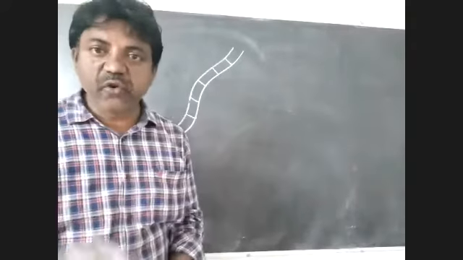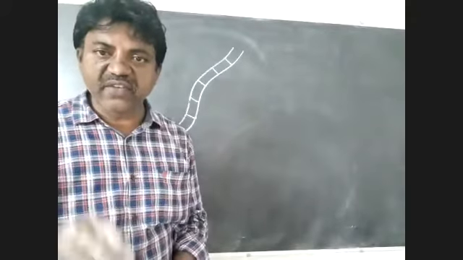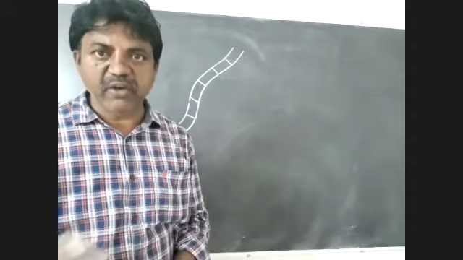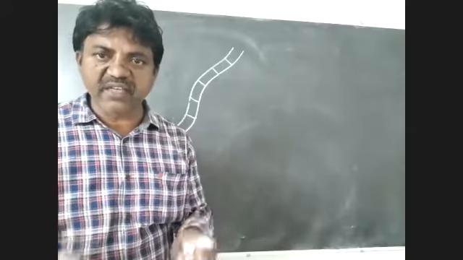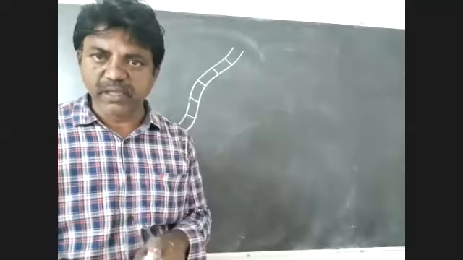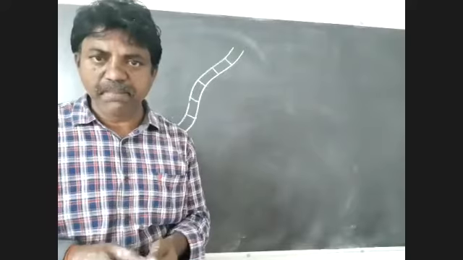And it floats freely on the surface of water. That is Spirogyra. Spirogyra floats freely on the surface of fresh water. It is a filamentous algae.